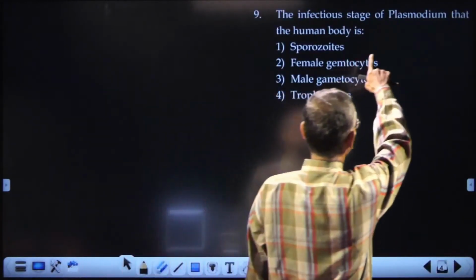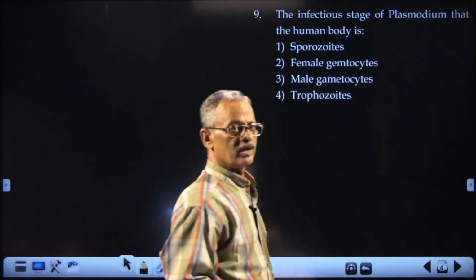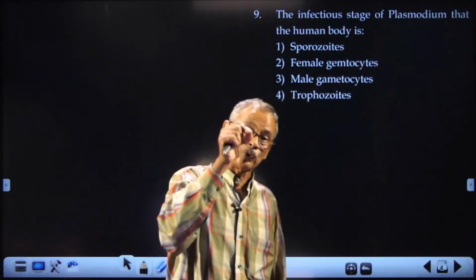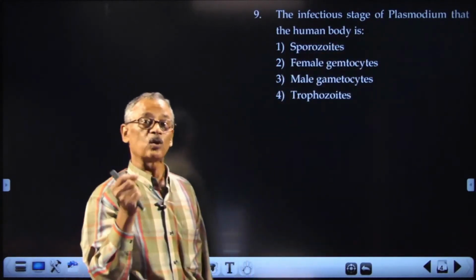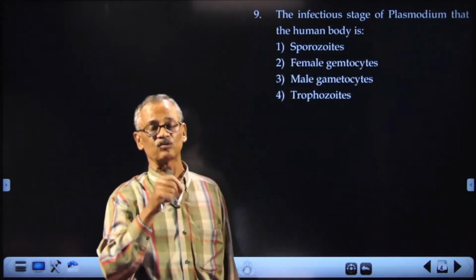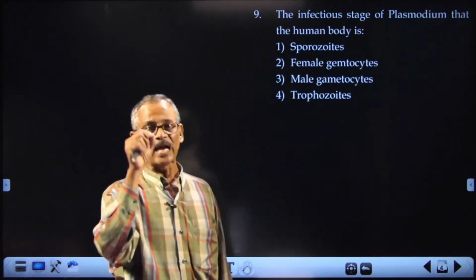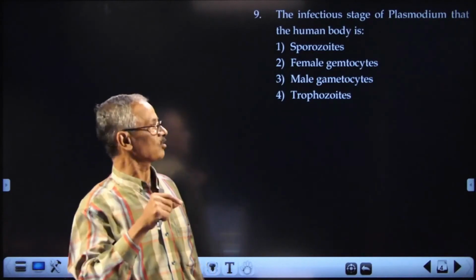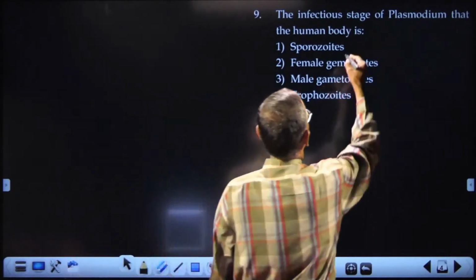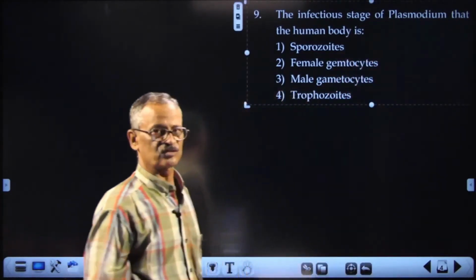The infectious stage of Plasmodium. Plasmodium enters into the human body from mosquitoes, through the salivary secretions, through the saliva. That stage is called sporozoite, spore-like small structures. So, it is sporozoites. Okay.